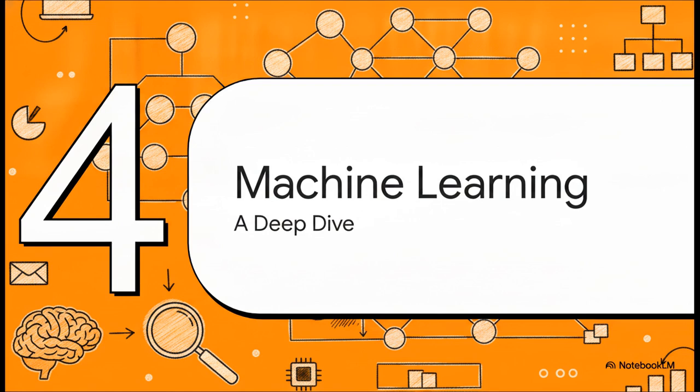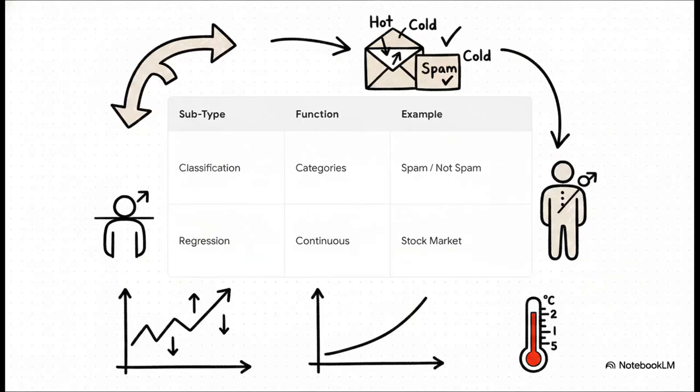Section 4. Machine Learning, a deep dive. Let's really break down supervised learning. Again, this is the type that uses that labeled data we just talked about. It has two main subtypes. First, classification. This is all about putting things into rigid categories. Is the weather hot or cold? Is this email spam or not spam? The algorithm draws strict decision boundaries.